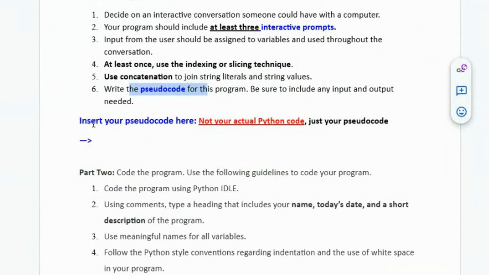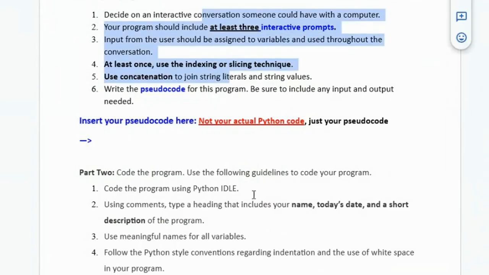Here's where you insert your pseudocode, and I don't see anything. You made no plans. You did not plan your program out. I don't know how long you spent writing the program since you didn't write a plan. The plan makes your program a lot quicker because you've already thought through everything you need, right? So this is what you're supposed to have.